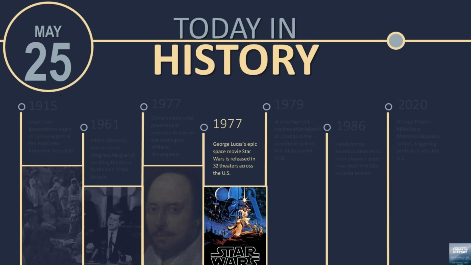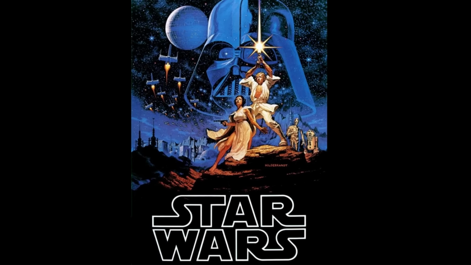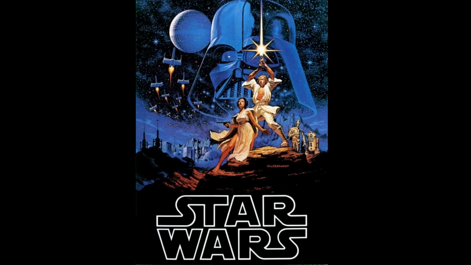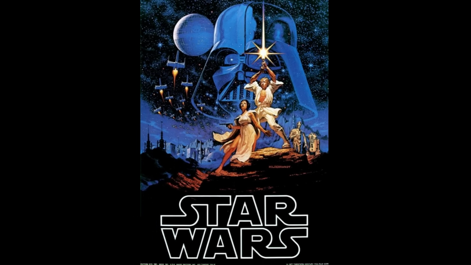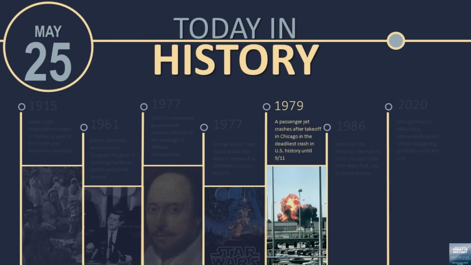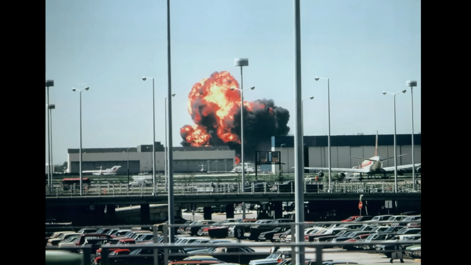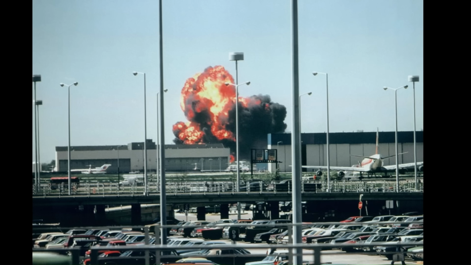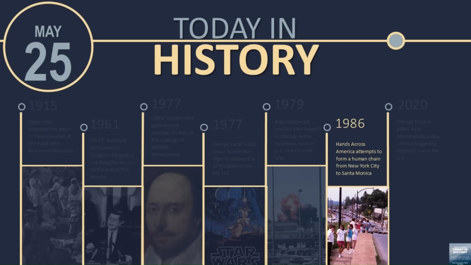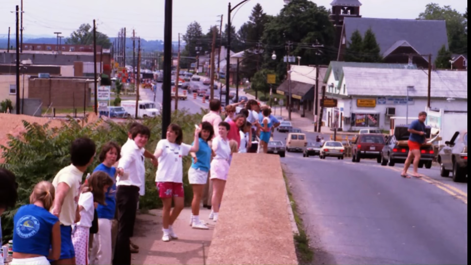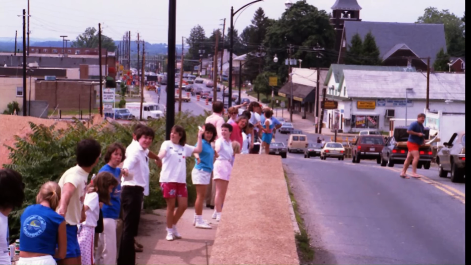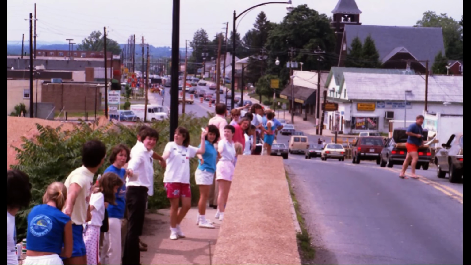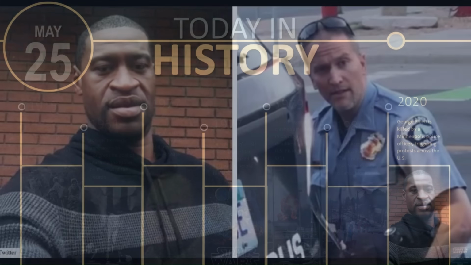Also in 1977, George Lucas's epic space movie Star Wars is released in 32 theaters across the US. In 1979, a passenger jet crashes after takeoff in Chicago in the deadliest crash in US history until 9/11. In 1986, Hands Across America attempts to form a human chain from New York City to Santa Monica. In 2020, George Floyd is killed by a Minneapolis police officer, triggering protests across the US.